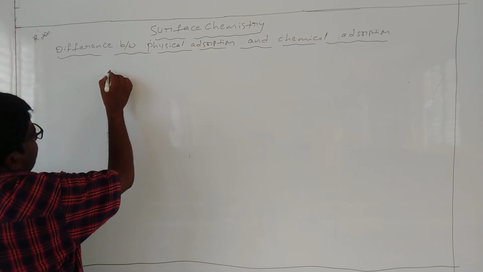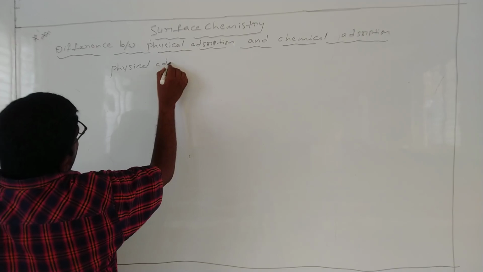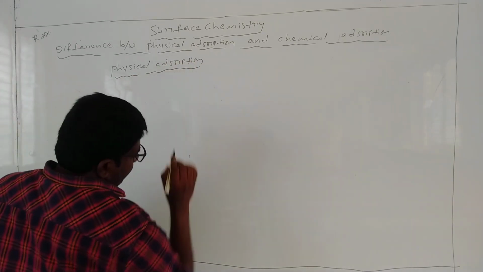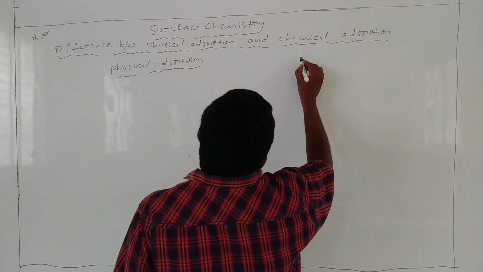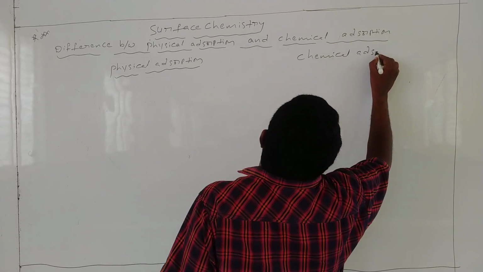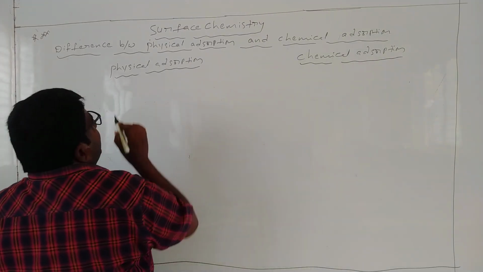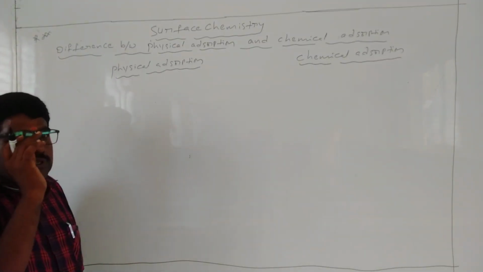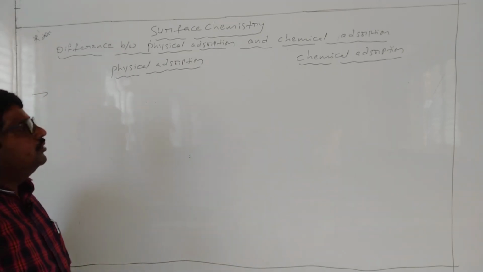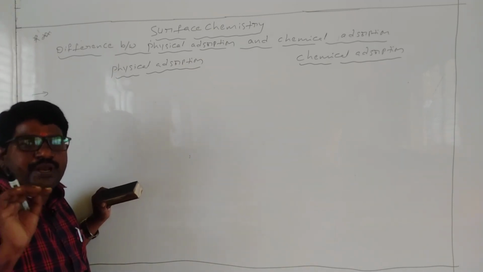Now, on one side is physical adsorption, and here chemical adsorption. So what are the main differences between physical and chemical adsorption? As I said before, in physical adsorption, the first point is that a weak van der Waals force is present.